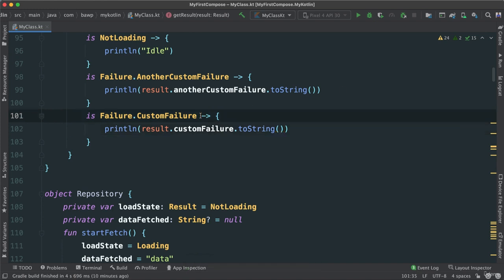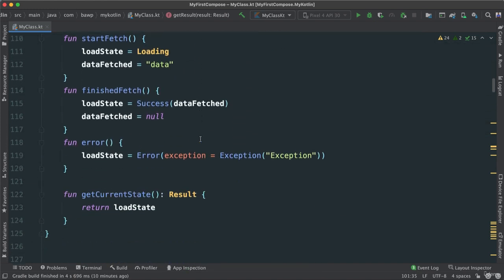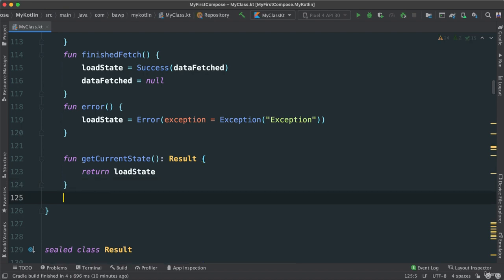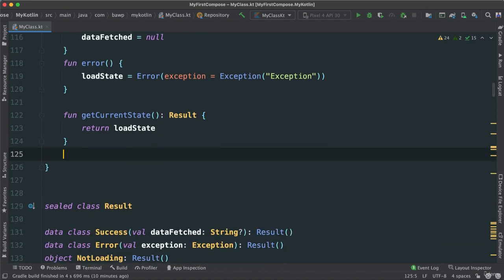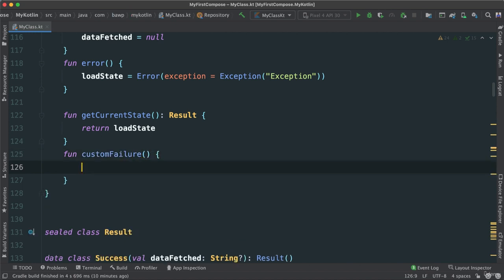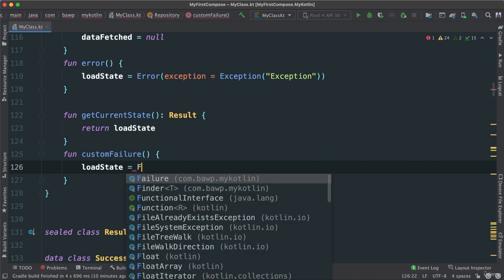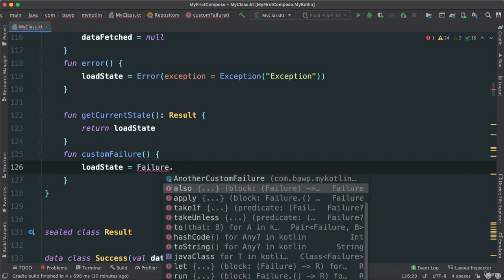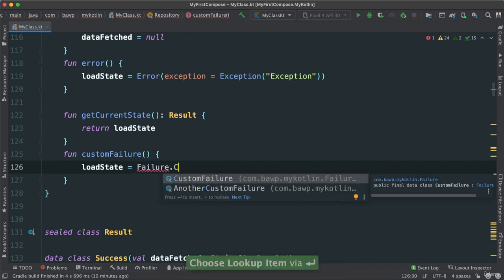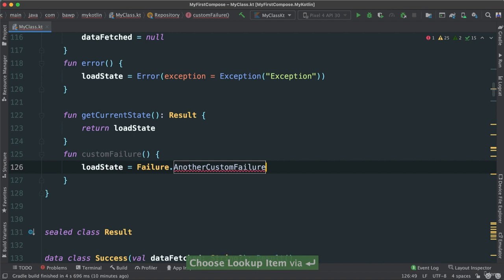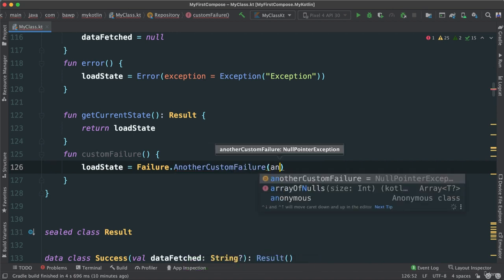And then we can go to our repository and add those functions, or just one, and you can add the other one. So you see, I can say fun customFailure like this. I can say loadState is going to be equal to Failure.AnotherCustomFailure like this and pass the data, say anotherCustomFailure.